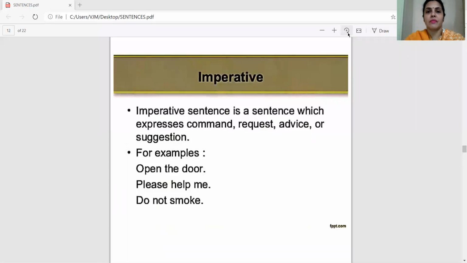Hello children, this is the second part of sentence and its kinds. In the earlier part, we have studied about sentences, its parts, and two kinds of sentences. What is a sentence basically?